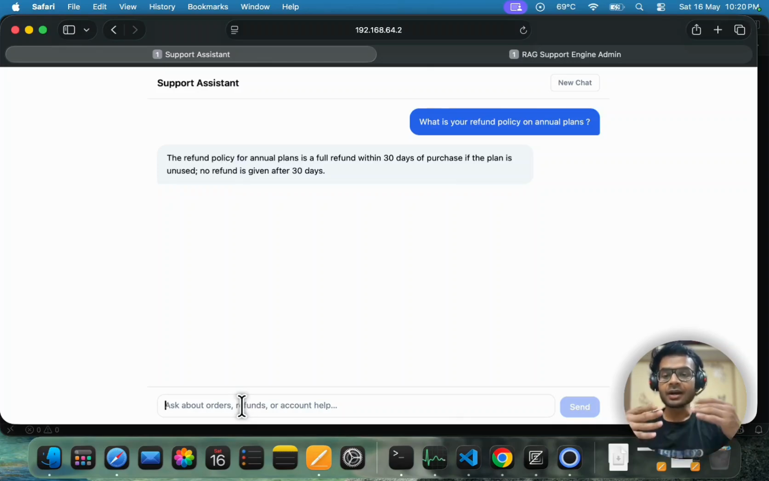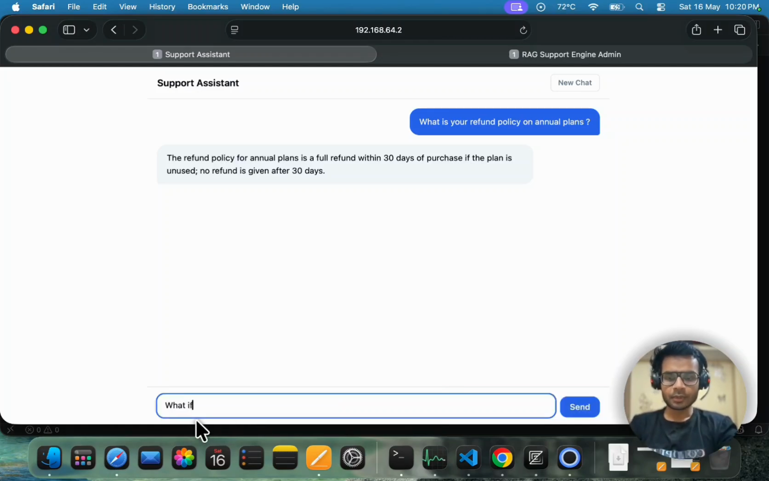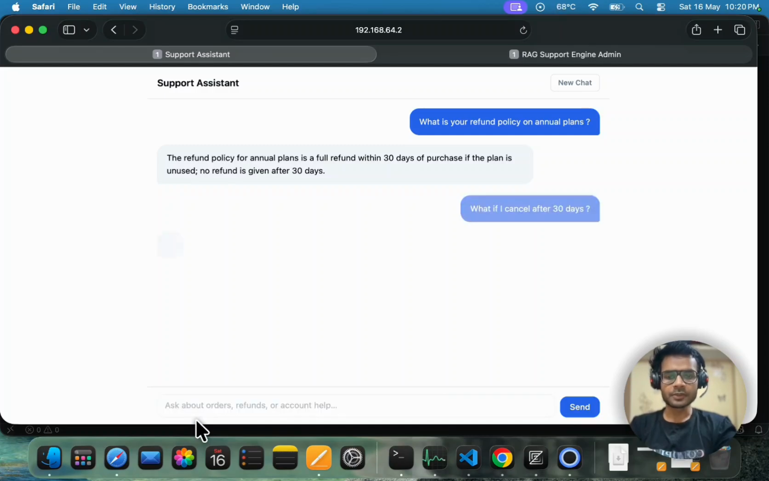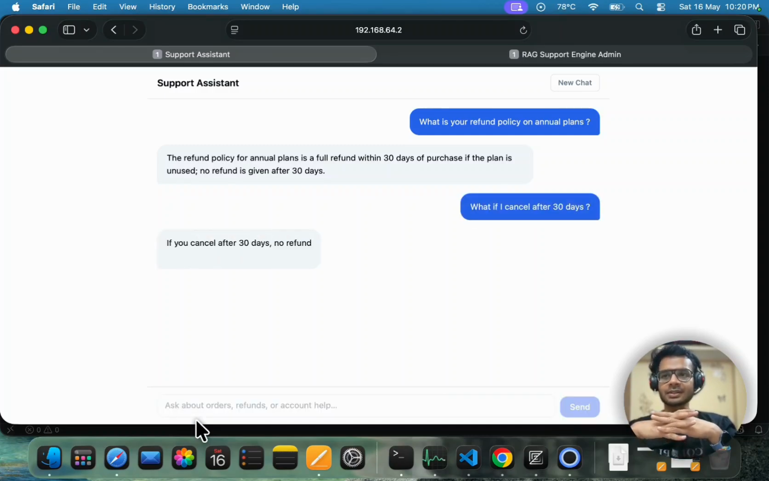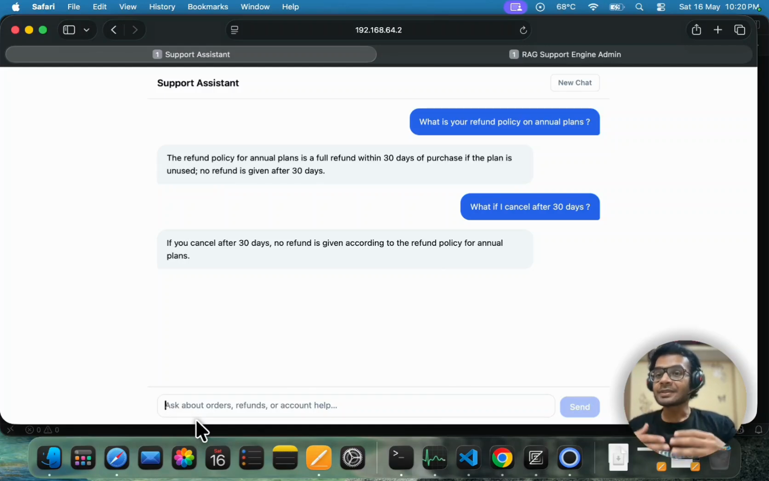So let me just ask a follow-up question on this. Let's ask, what if I cancel after 30 days? This is a follow-up to the previous question. Let's see what the model answers. Here I'm not repeating context, but the system understands that we are still talking about refund policy. That means better customer experience, fewer dead-end conversations, and less prompt babysitting.